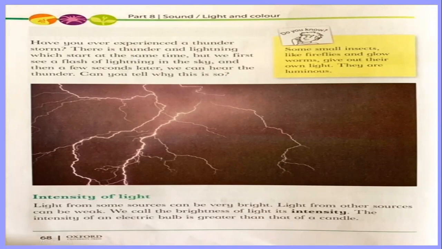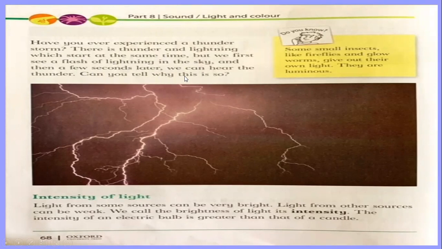All of you have experienced this, I know. Whenever there is rain outside, you can see the lightning in the sky, especially when we have rain at night. Then after a few seconds, we can hear the thunder. First we see the lightning, then we hear the thunder, but these two things happen at the same time.